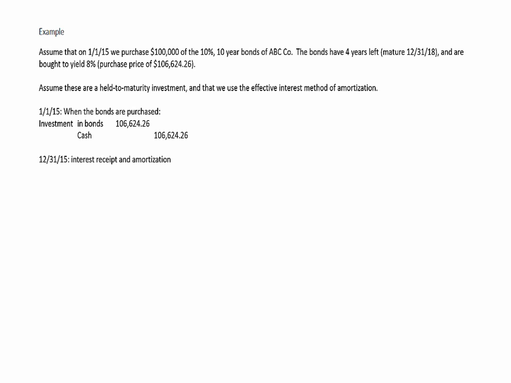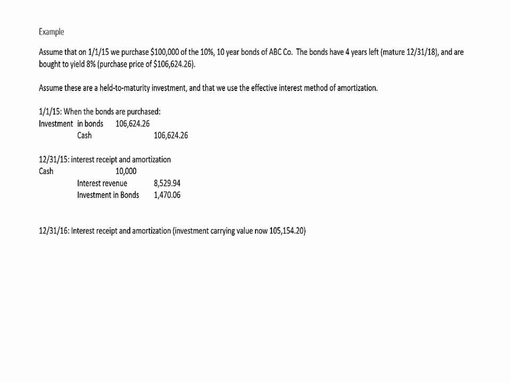At the end of the first year, we record our interest receipt and amortization. Now, the bond investment has a carrying value of $106,624.26. Under the effective interest method, interest revenue will be 8% of that, or $8,529.94. The cash received is the coupon interest of $10,000, the difference being the amortization. And again, just as we included the premium on the bond investment in the investment in bonds account, when we go to amortize it, we will simply credit the investment in bonds account.